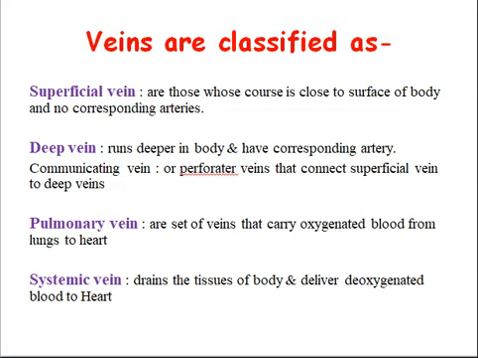Veins are classified as superficial veins, those whose course is close to the surface of the body and have no corresponding arteries. Deep veins run deeper in the body and have corresponding arteries. Communicating veins or perforator veins connect superficial veins to deep veins. Pulmonary veins are a set of veins that carry oxygenated blood from lungs to heart. Systemic veins drain the tissue of the body and deliver deoxygenated blood to the heart.